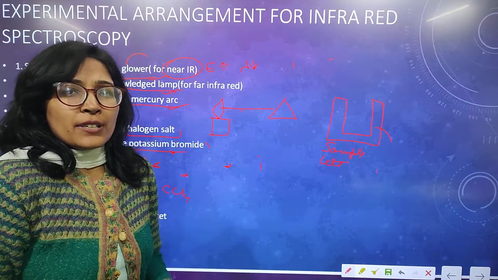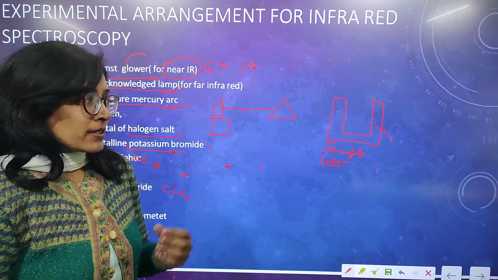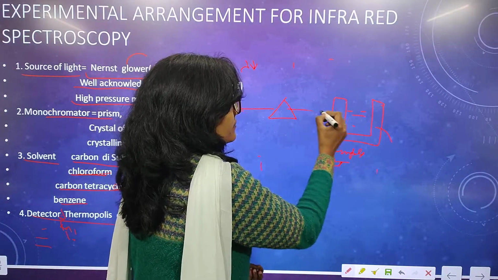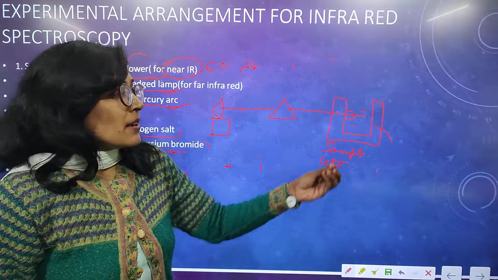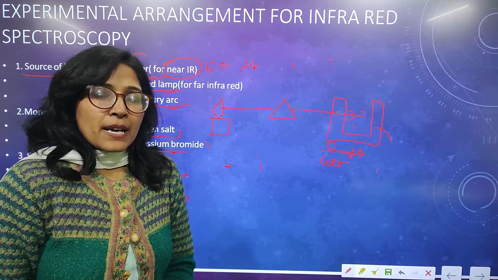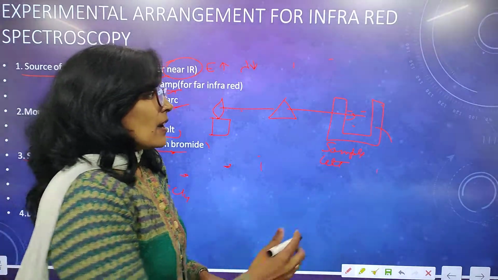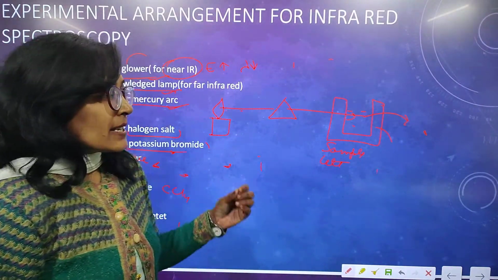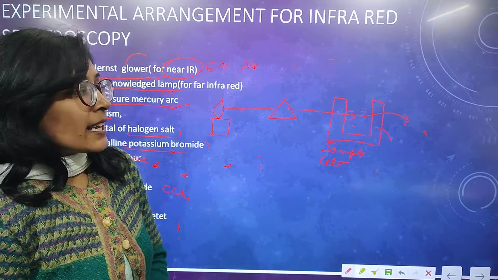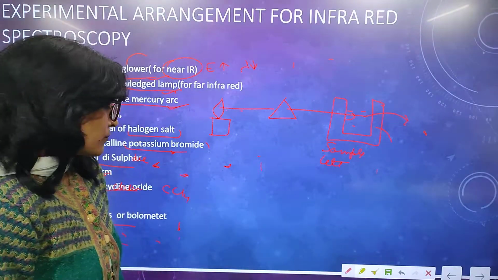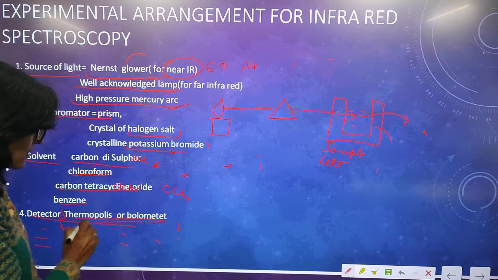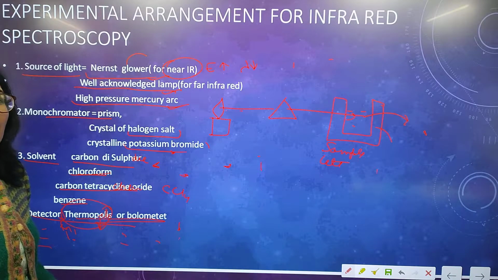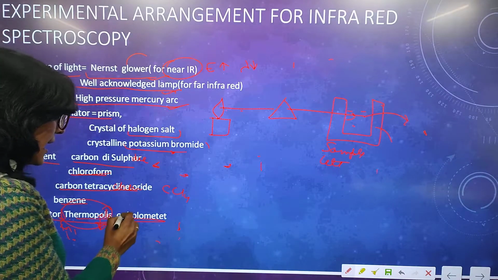In this we dissolve our substance in a particular solvent and fill it here. The light is passed through the sample and the sample will absorb light. After this, the rest of the light comes outside and can be detected by a detector. Two types of detector we use. First is the thermopile, which captures any changes in temperature, and the bolometer.